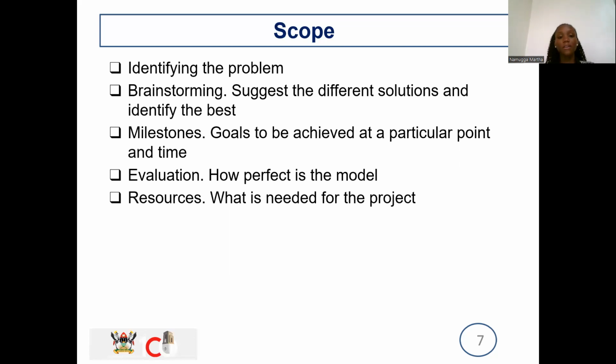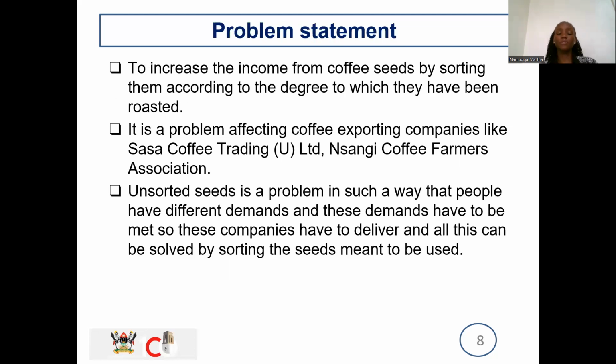Then the resources. Are the resources available? What are the resources needed for your project? We'll need a computer, and a camera for high resolution, because we're mainly dealing with images. So that's something that cannot be missed. And then we also need the hardware, where we put the seeds and all that, and we also need the seeds themselves, which will be readily available. This project is more of a commercial project, so most of these things will be big, so it tends to be expensive.